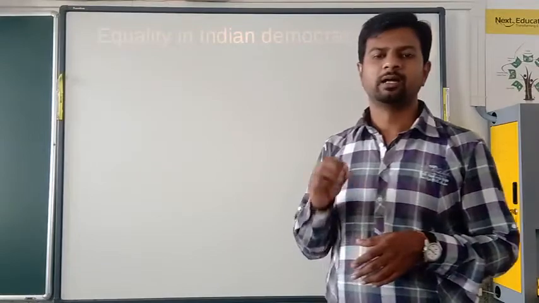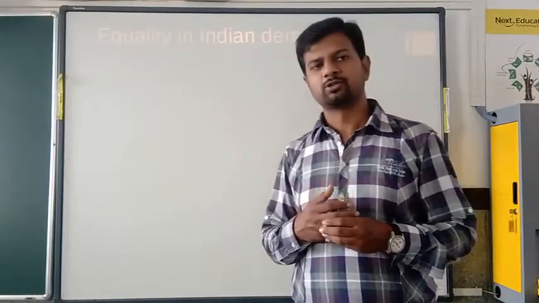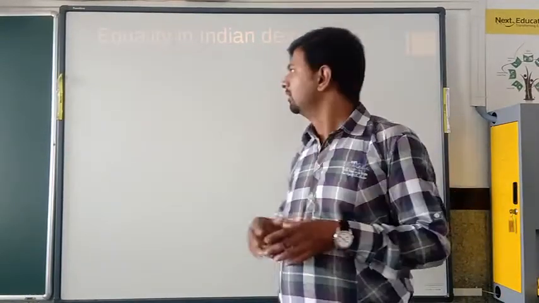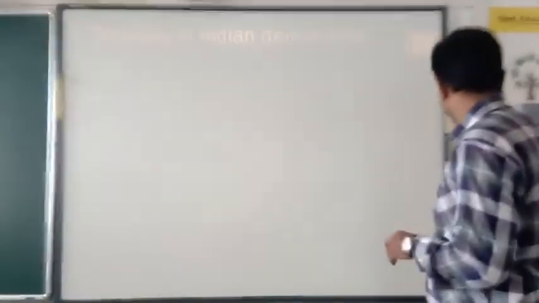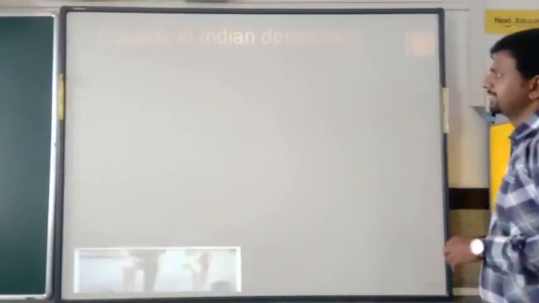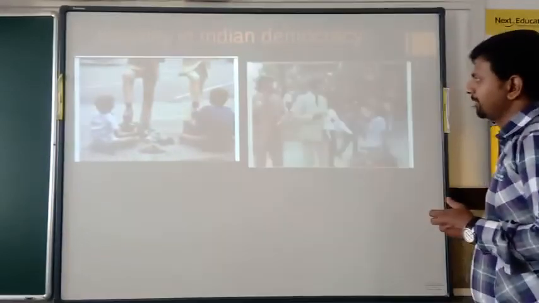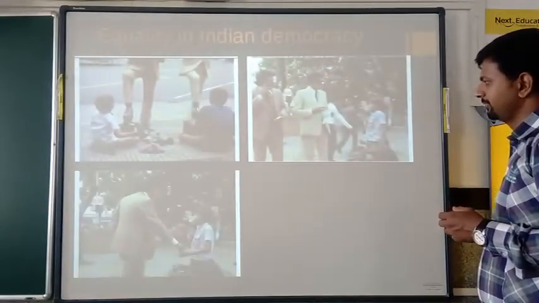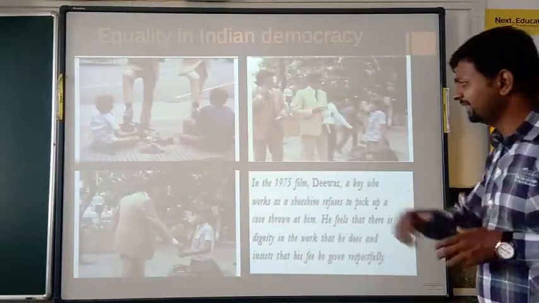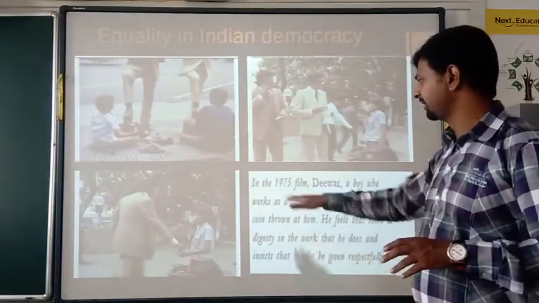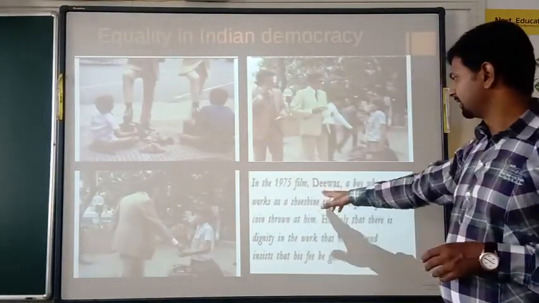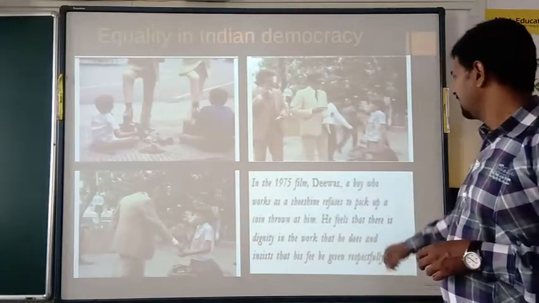Okay, so all the citizens under the justice, under the constitution, are equal. So, equality in Indian democracy. Let's understand what equality is. Now this is a picture from a movie which was shown in 1975, the 1975 film Deevar. The name of the film is Deevar.